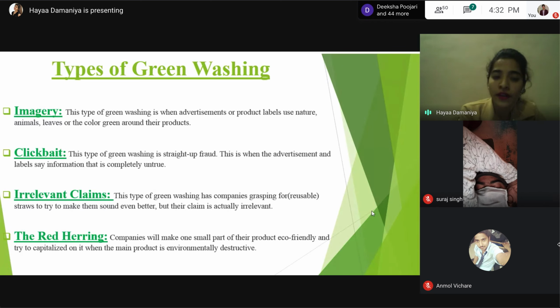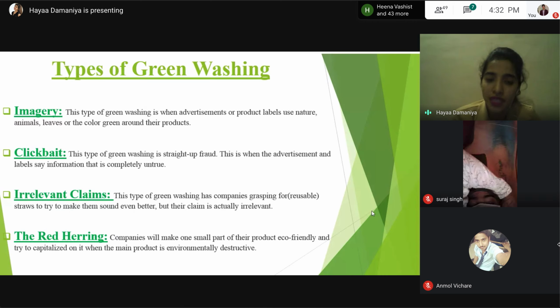The next one is the red herring. Companies will make one small part of their product eco-friendly and try to capitalize on it when the main product is environmentally destructive. This kind of greenwashing is actually frustrating. It can include reusable plastic bottles or reusable water bottles, where the process of making the product is destructive to the environment. Another way to put it is when the product is not eco-friendly at all, but the packaging is recyclable.